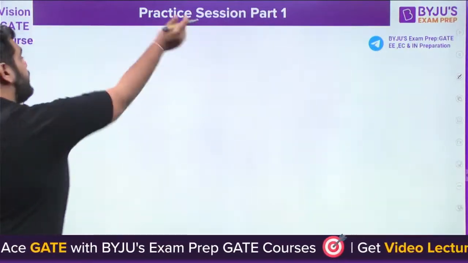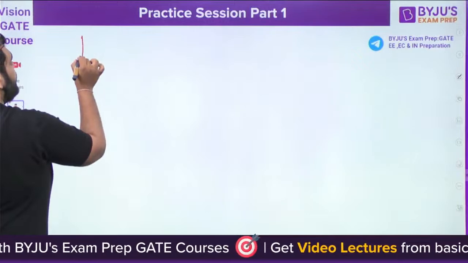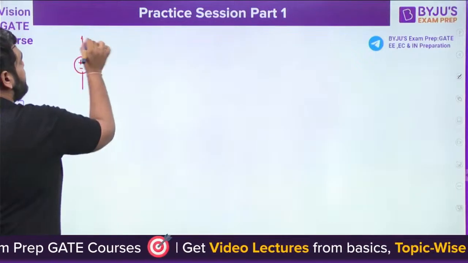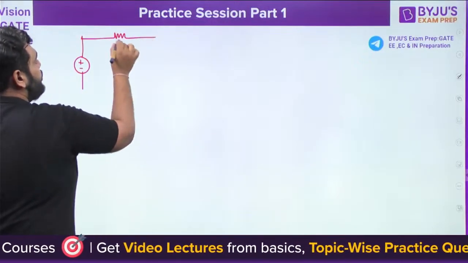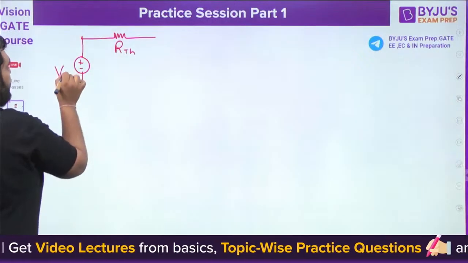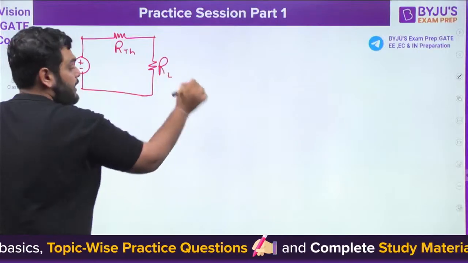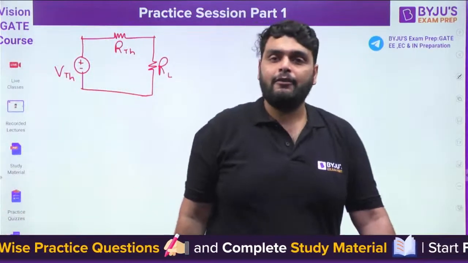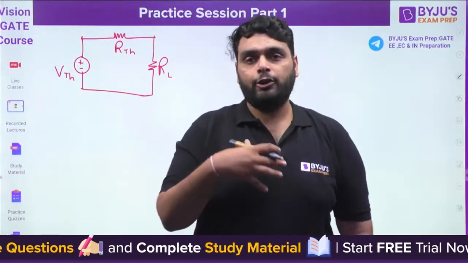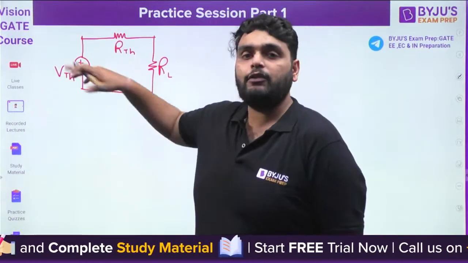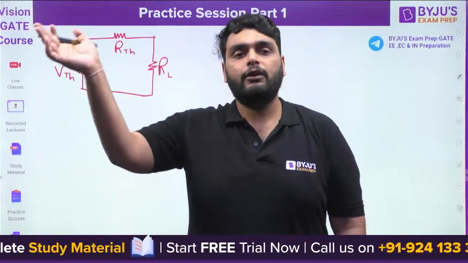Now here, first of all, I'm going to draw a Thevenin circuit. So we have VTH, RTH, and we have here RL. My first priority here is to find out VTH and RTH with the information given. Then we will see what is being asked in the question.